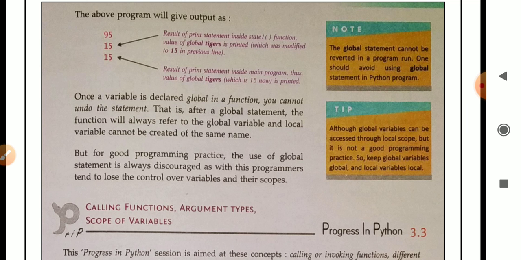Here the local variable will not be created; the global variable is used as the local variable. But for good programming practice, the use of the global statement is always discouraged, as with this the programmer tends to lose control over variables and their scope.